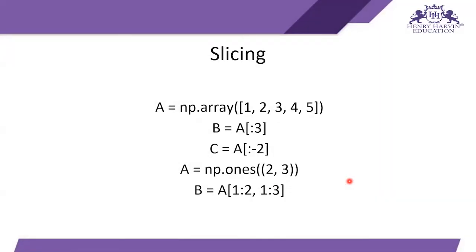So next comes slicing. In slicing, let's say I have an array a is equal to np dot array 1 2 3 4 5. Then if I want the first 3 elements, I can just type b is equal to a square brackets colon 3. It takes the starting 3 elements of this array, that means 0 1 2 indexing, and elements are 1 2 3. And if I want to discard the last 2 elements from this array, I can just write c is equal to a square brackets colon minus 2. So it will discard the last 2 elements and take the rest of the elements.